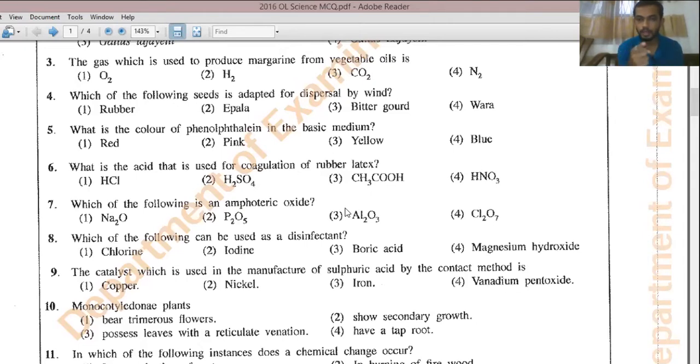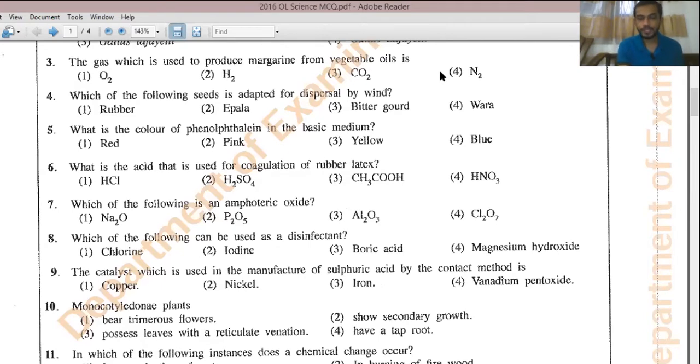And if you take the fourth answer, that is Cl2O7, that will be strongly acidic, very strongly acidic, right? And if you take P2O5, that will be very weakly acidic. And if you take Al2O3, that will be an amphoteric oxide. So normally, aluminium oxide is an amphoteric oxide, meaning it reacts both with acids as well as bases.